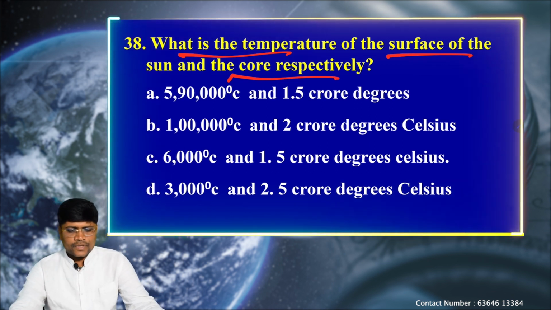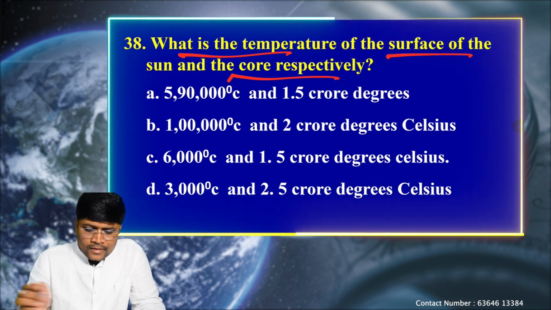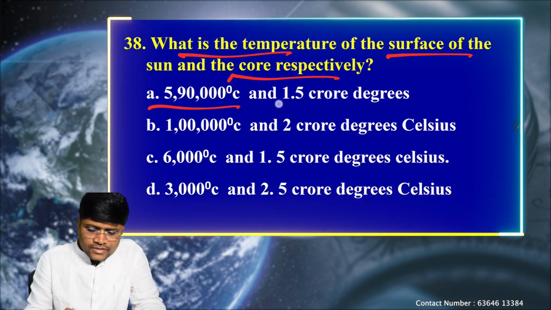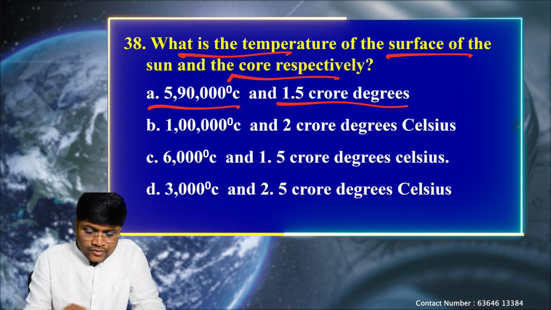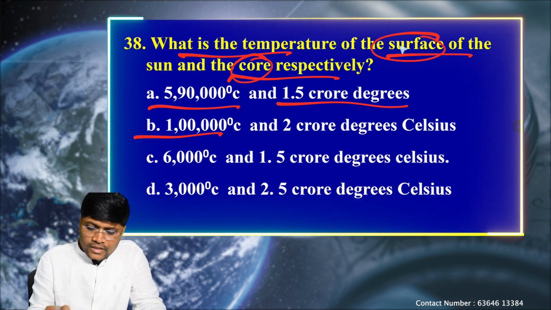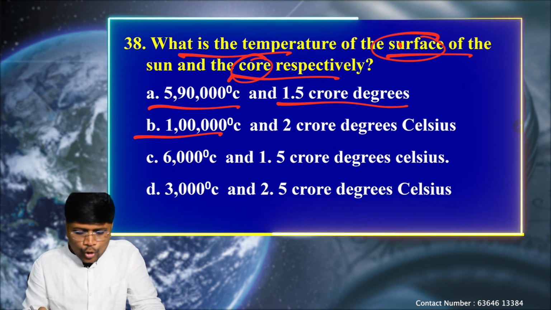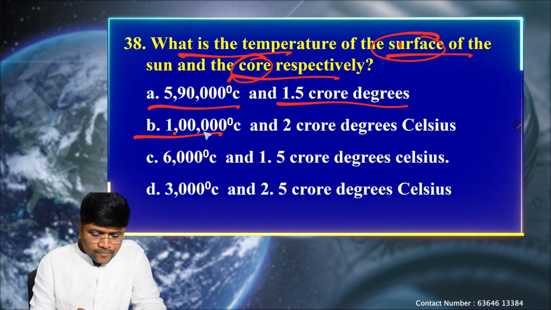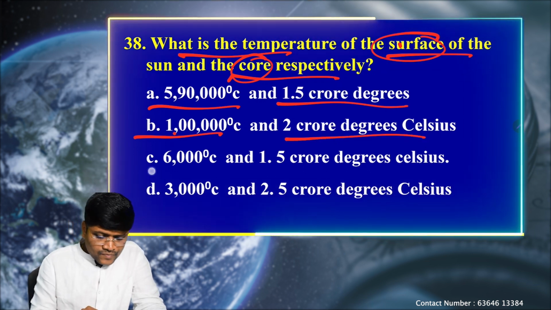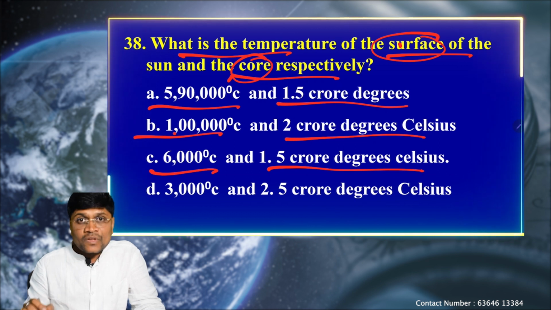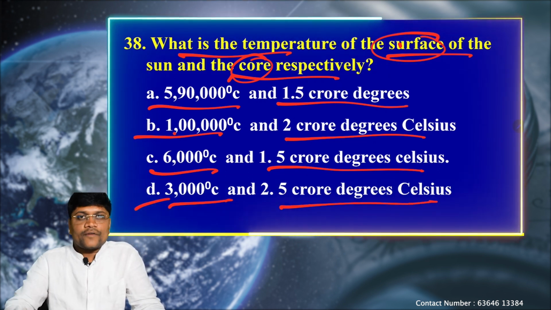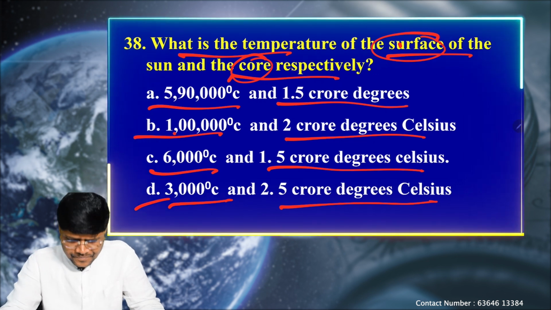Again, we discussed this in the previous classes. See, option A, 5,90,000 degrees Celsius and 1.5 crore degrees Celsius. It is with respect to the surface and the core, that means the first value is for the surface and the second one is for the core region. Option B, 1 lakh degrees Celsius and 2 crore degrees Celsius, C, 6,000 degrees Celsius and 1.4 crore degrees Celsius, and D, 3,000 degrees Celsius and 2.4 crore degrees Celsius.